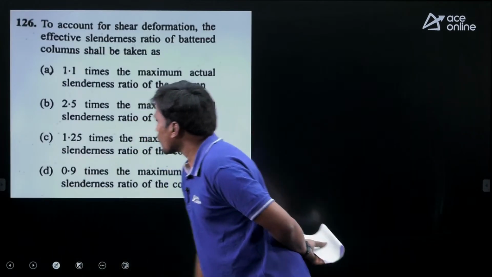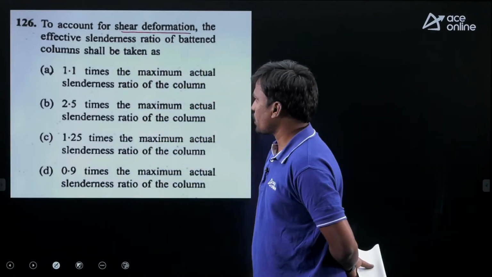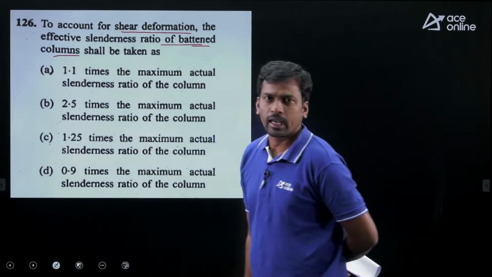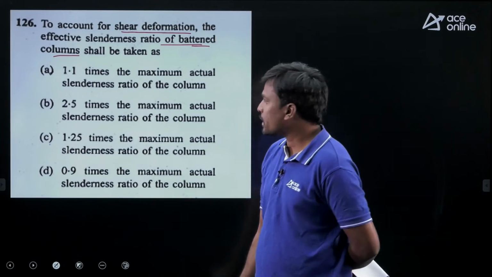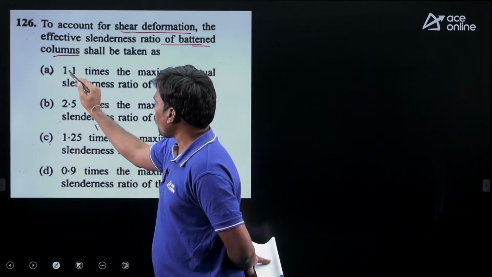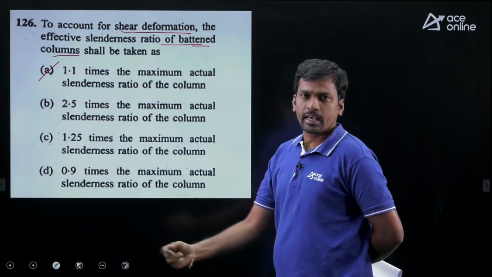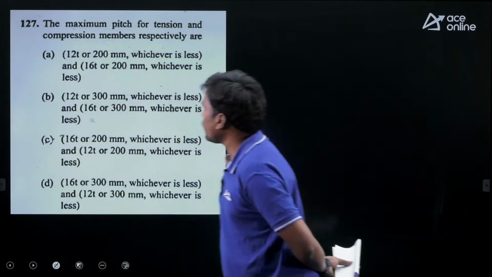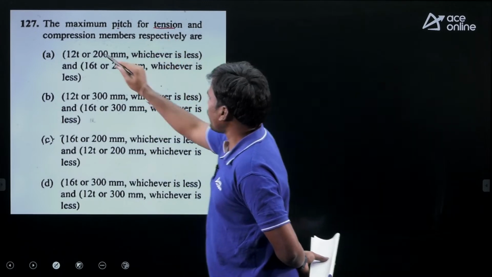Next question. To account for shear deformation, the effective slenderness ratio of battened columns increases by 10%, that is 1.1 times the maximum actual slenderness ratio. If it is a laced column, it increases by 5%. Then next, the maximum pitch for tension and compression.